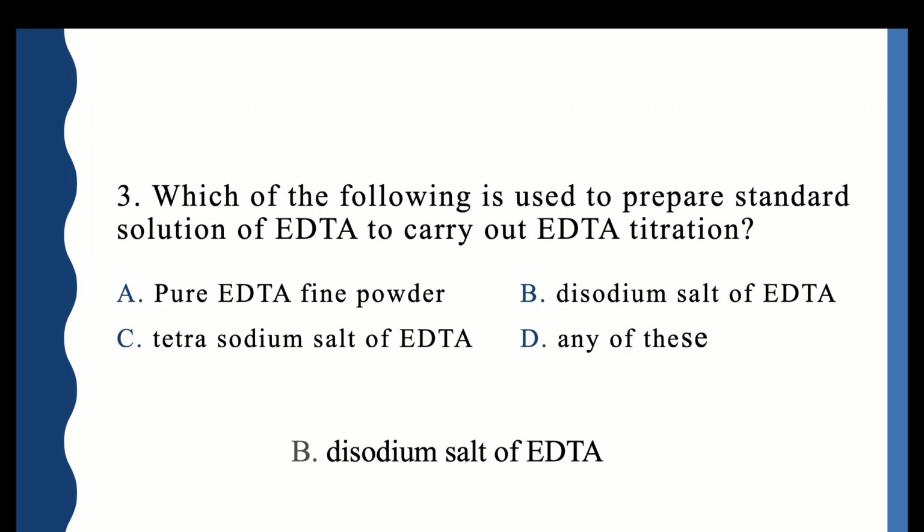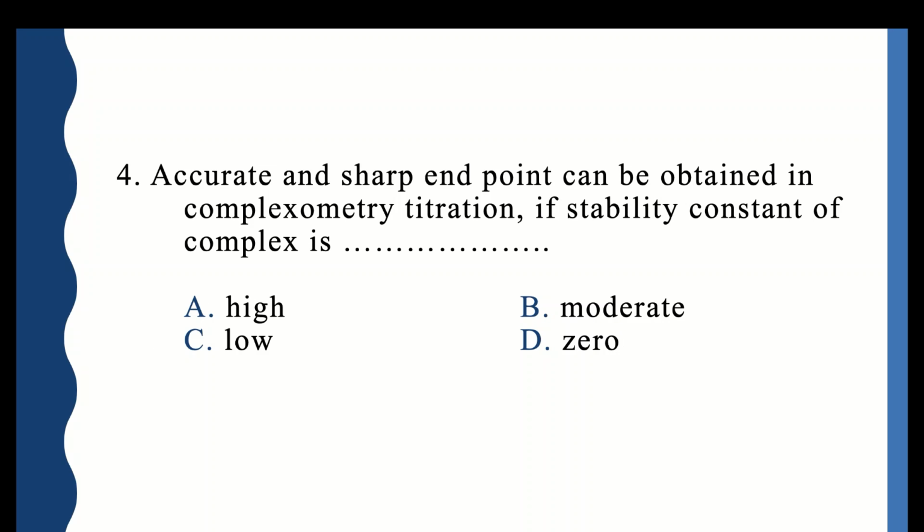titration. Next question. Accurate and sharp endpoint can be obtained in complexometric titration if stability constant of a complex is high, low, moderate, or zero. So it should be high so that a sharp and accurate endpoint can be obtained.